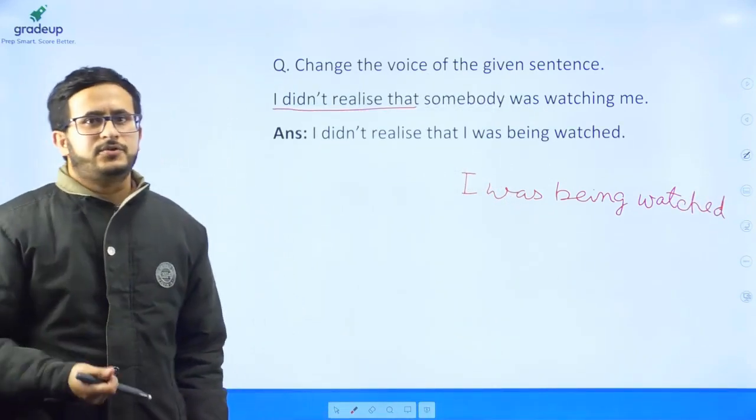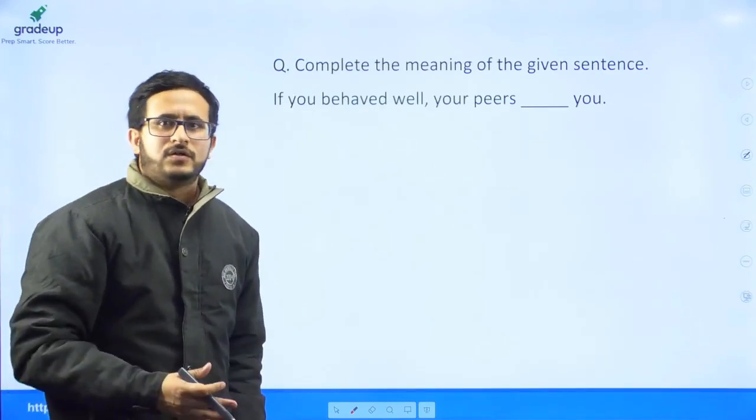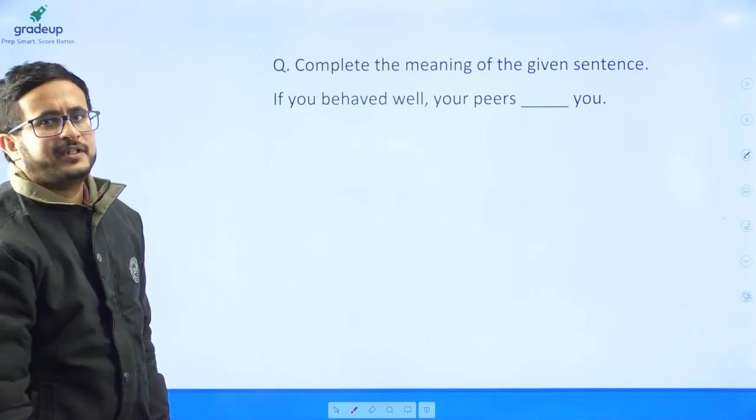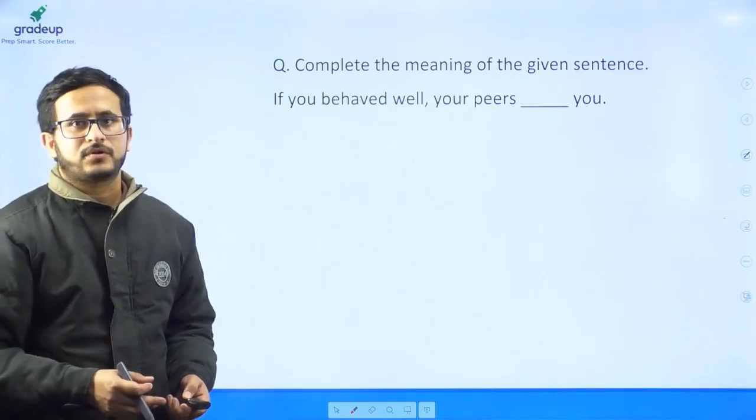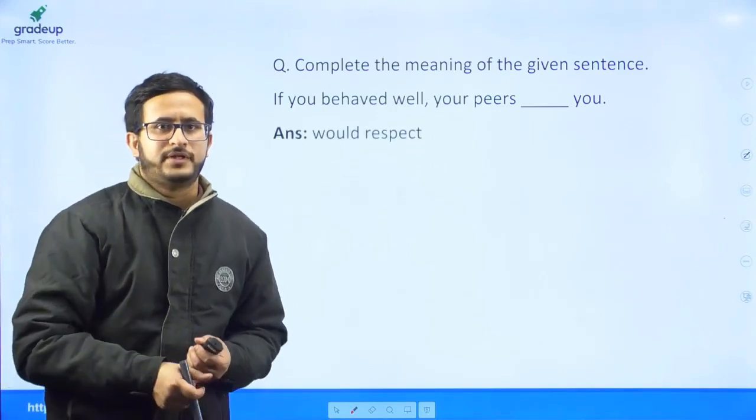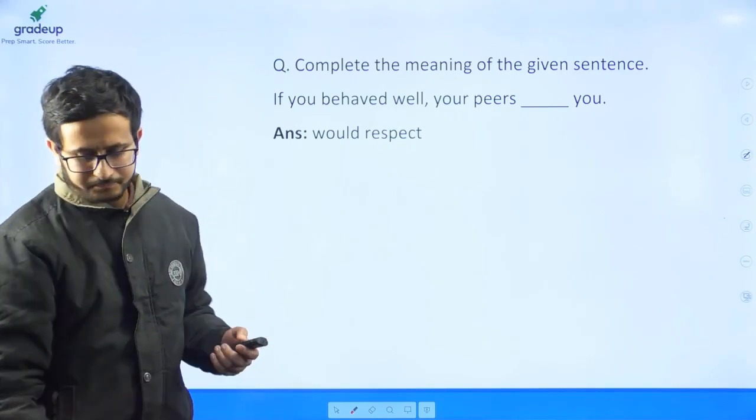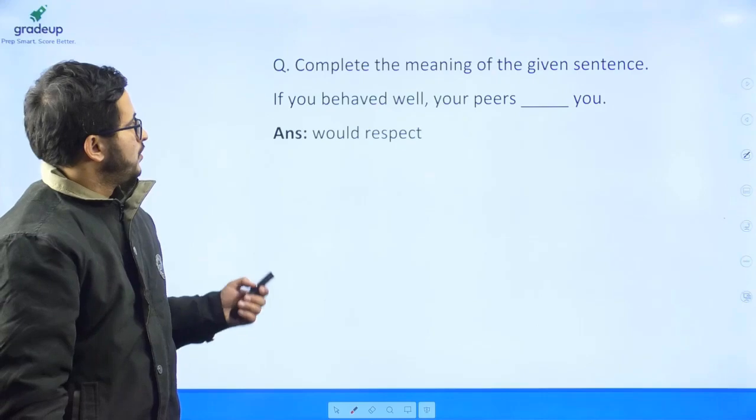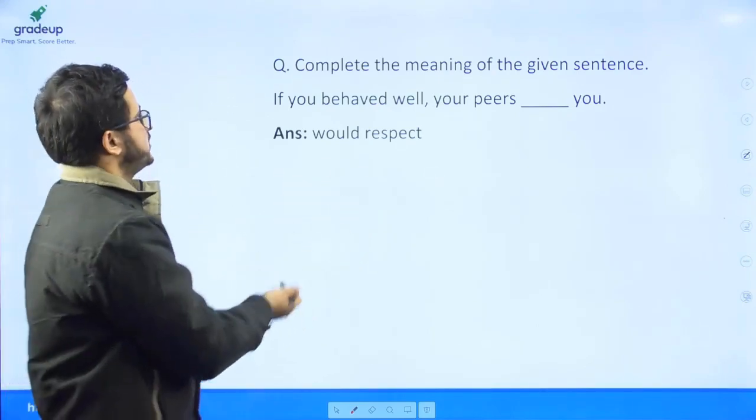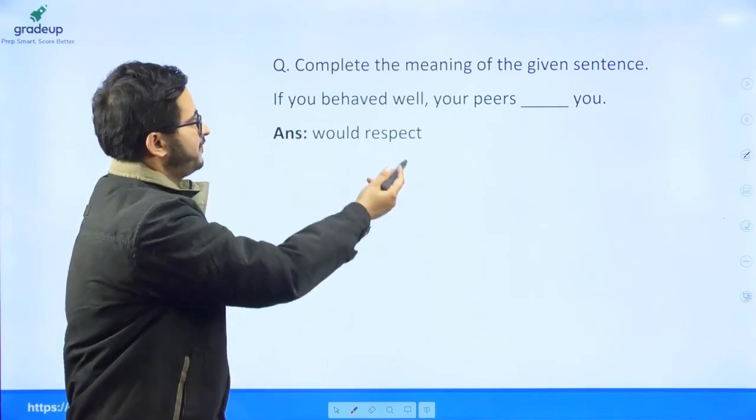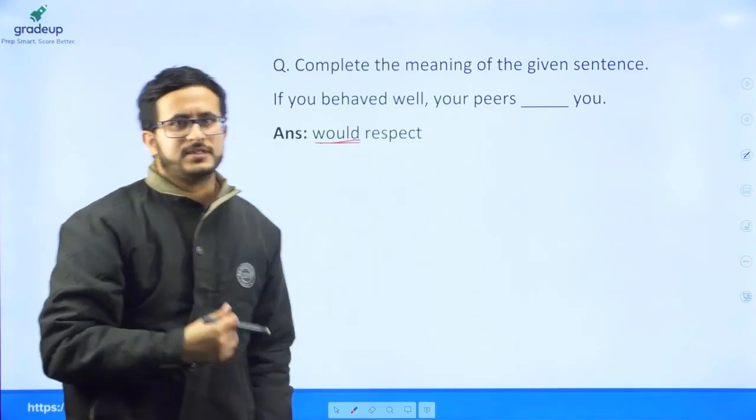So this was the answer to this question. Now there was a fill in the blanks. If you behave well, your peers would respect you was the correct answer among the options given. So would is used for conditional statement. It was a conditional statement that if you behaved well. So that's why the word would be used in this case.